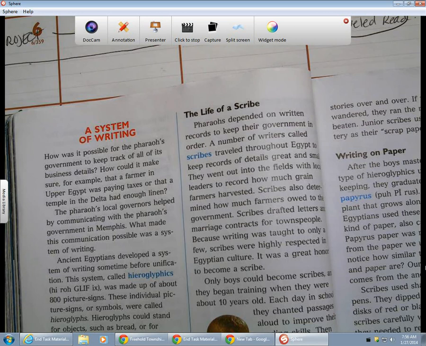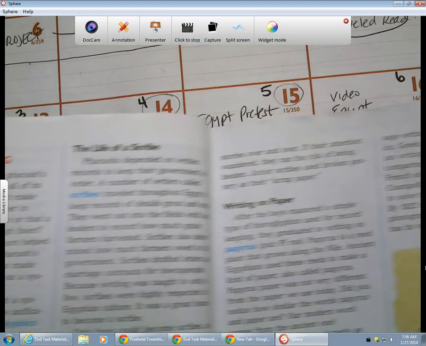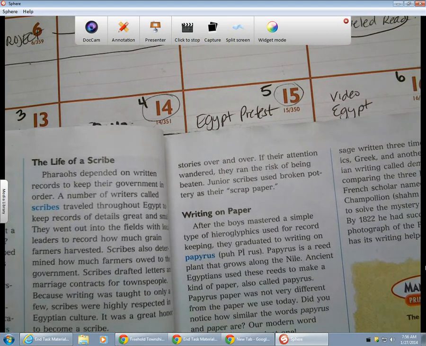Because writing was taught to only a few, scribes were highly respected in the Egyptian culture. It was a great honor to become a scribe. Only boys could become a scribe, and they began training when they were about 10 years old. Each day in school, they chanted passages aloud to improve their reading skills. Then they spent hours writing out lessons and stories over time. If their attention wandered, they ran the risk of being beaten.